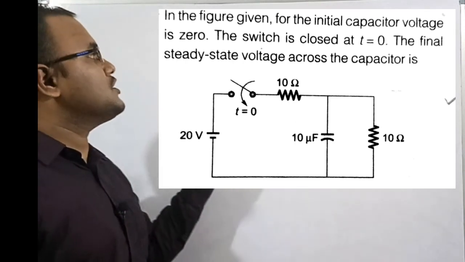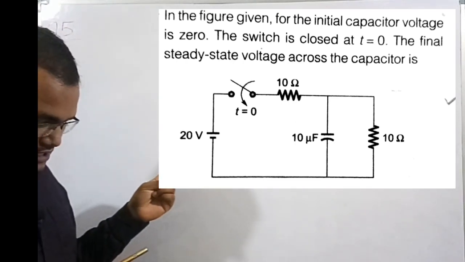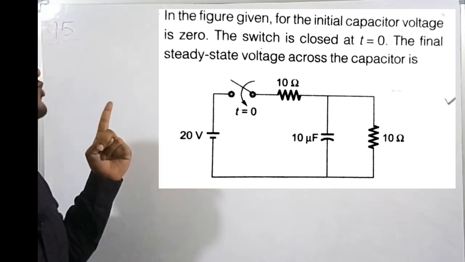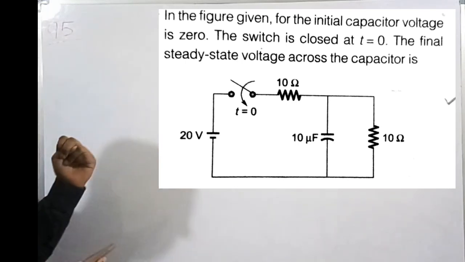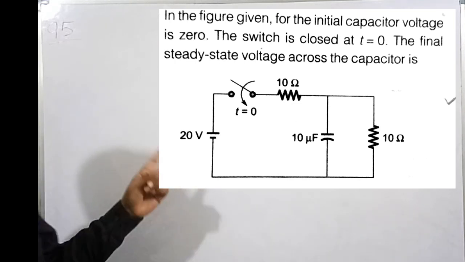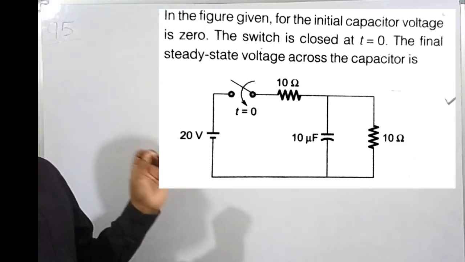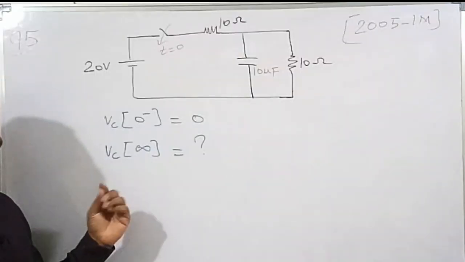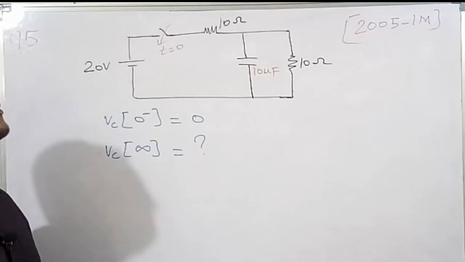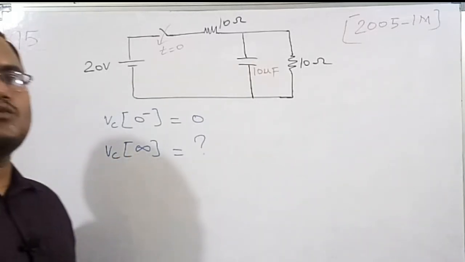It means the initial capacitor voltage is 0. They have given two resistors of 10 ohm and 10 ohm, the capacitor's value is 10 microfarad, and there is a voltage source of 20 volts. So we need to find what the capacitor voltage is at steady state. It is a very simple problem. Let's solve this numerical. I have drawn this circuit again. The question is given in GATE year 2005 for 1 mark.